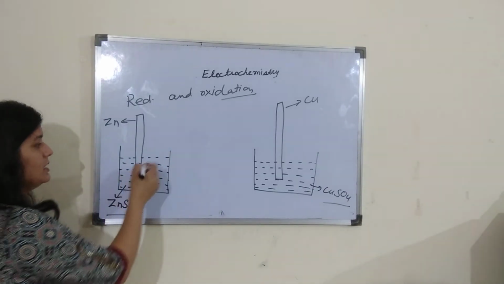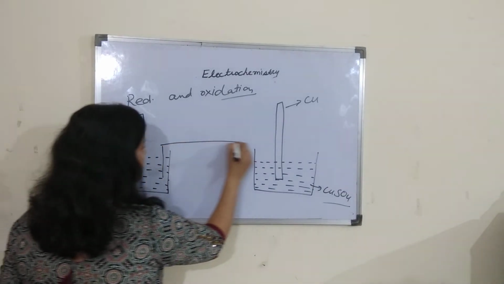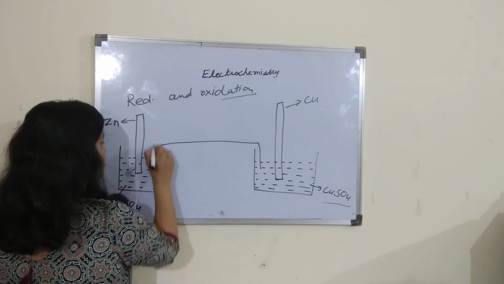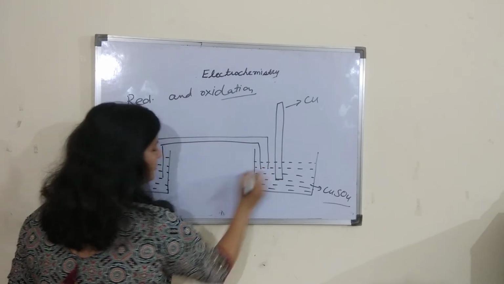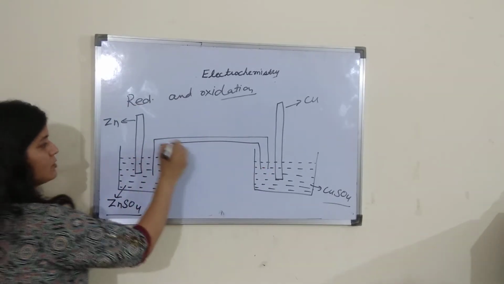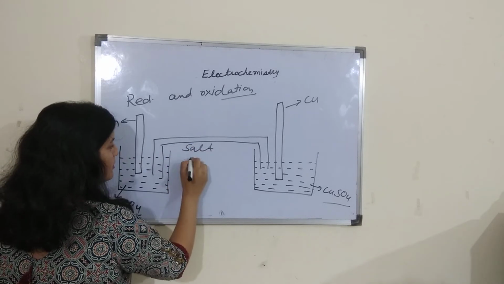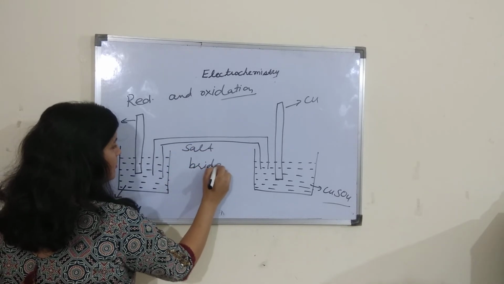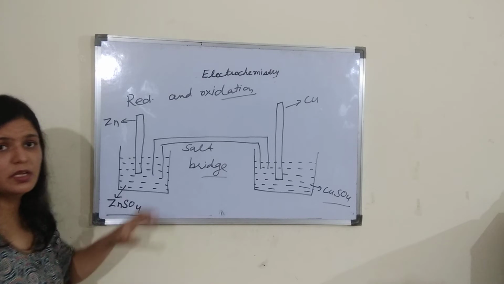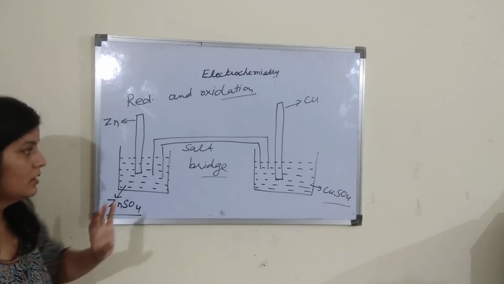In the inner circuit he used a U-shaped tube. This tube was called the salt bridge. We will discuss the importance of this salt bridge later.